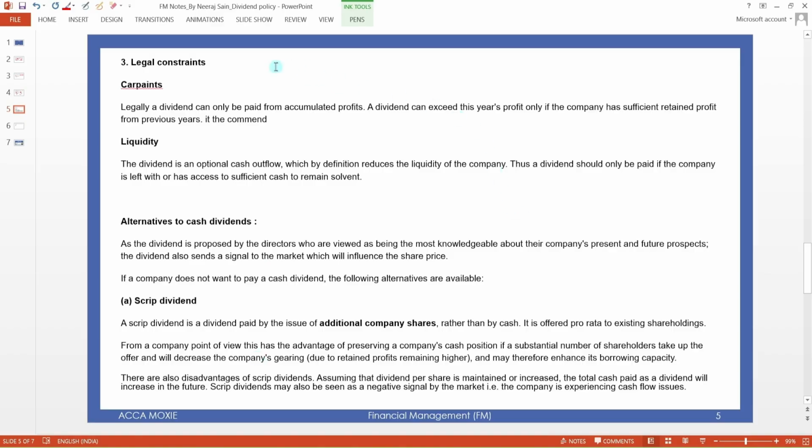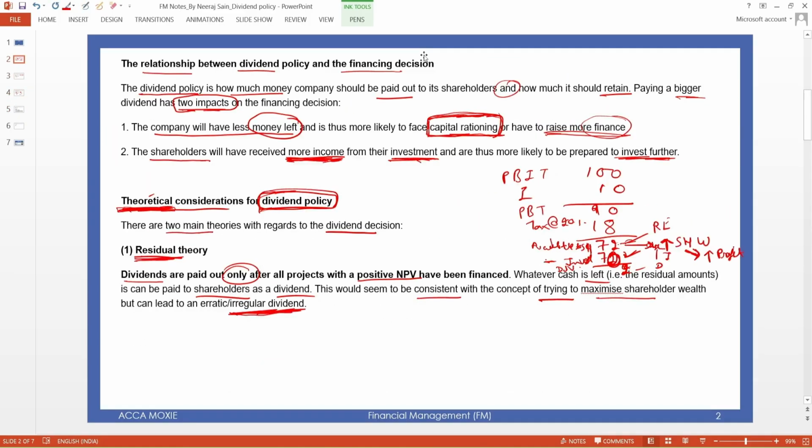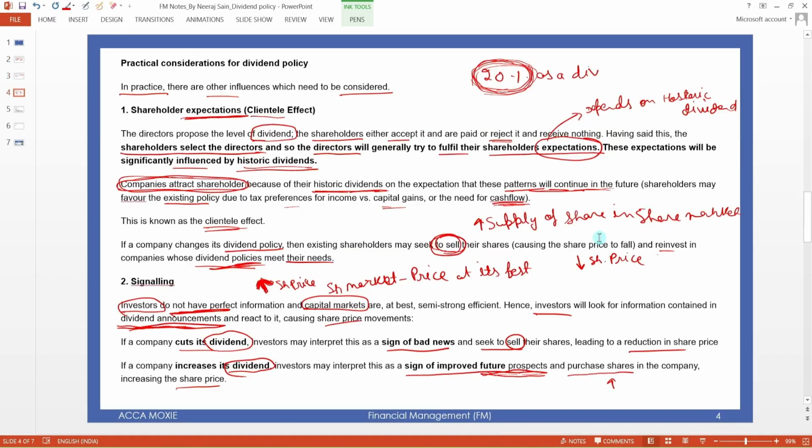Next is the legal constraints. When we pay the dividend, there are some legal constraints that we have to keep in mind: legally, a dividend can only be paid out of accumulated profit. What is accumulated profit? That is retained earning. So a dividend can only be paid out of retained earning or profit. For example, if the profit available to shareholders is 7200, you can distribute the whole 7200 as a dividend to the shareholders.